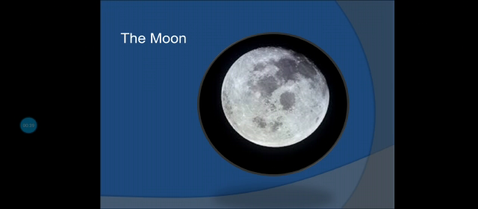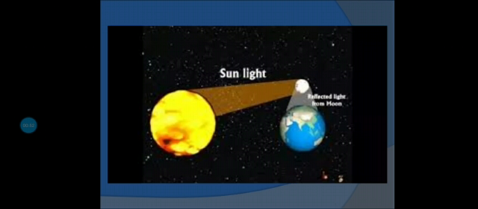Do you know, children? The moon has no light of its own. Then how does it shine? It shines because light from the sun falls on it. You can see in this picture. When sunlight falls on the moon, it reflects that light, and because of that reflection of light we can see the moon.